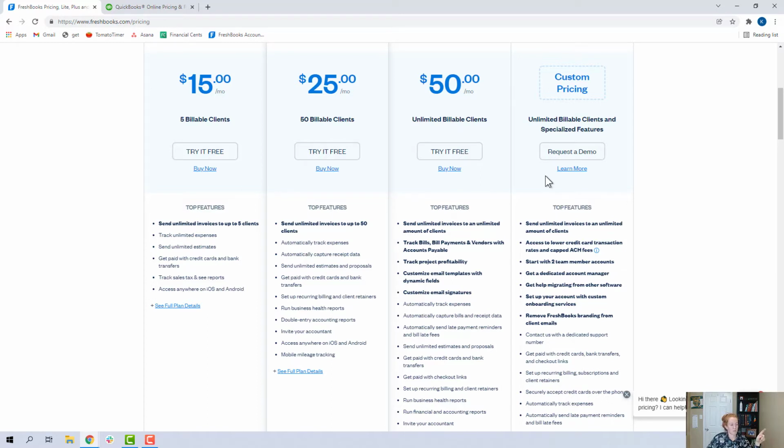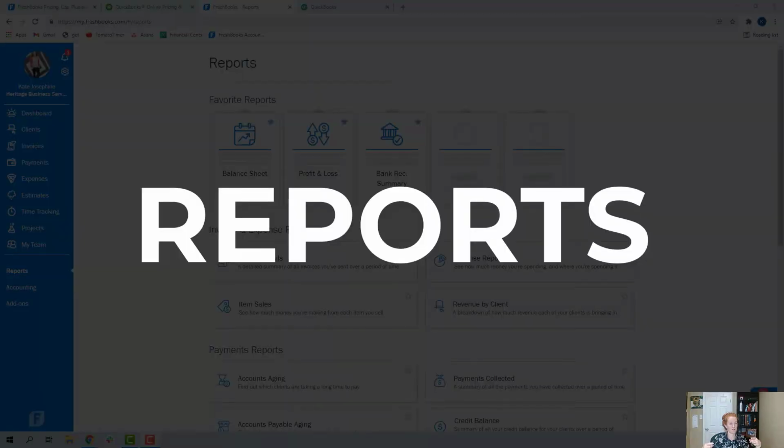I'm not going to talk about the differences between the Premium and the Select. I don't have any clients that are using Select. If you are a really large operation and want some of these additional features, you can talk to FreshBooks about that pricing. All right, it's time for reports.